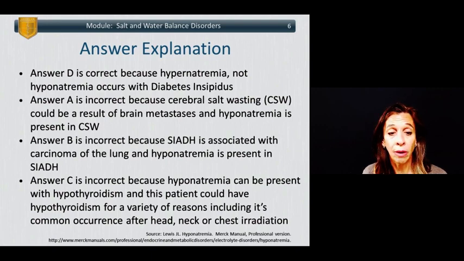Answer B is incorrect because SIADH is associated with carcinoma of the lung, and hyponatremia is present in SIADH. And answer C is incorrect because hyponatremia can be present with hypothyroidism, and this patient could have hypothyroidism for a variety of reasons, including its common occurrence after head, neck, or chest irradiation.